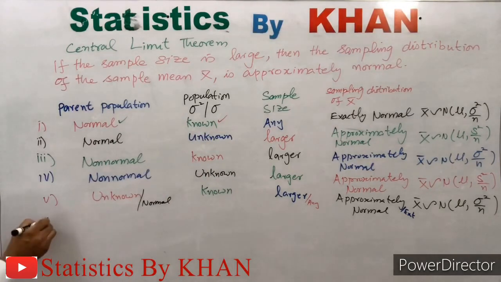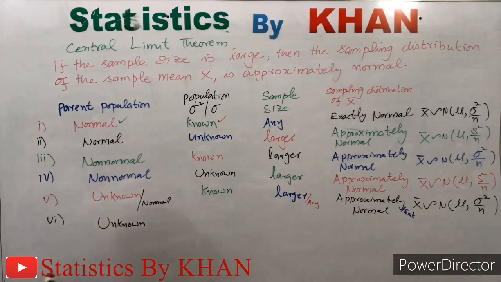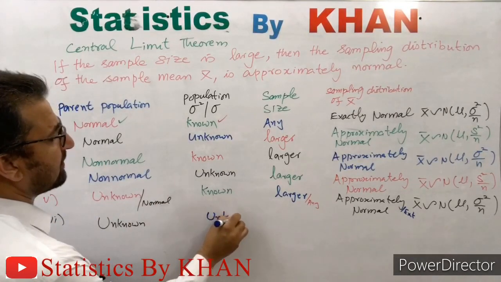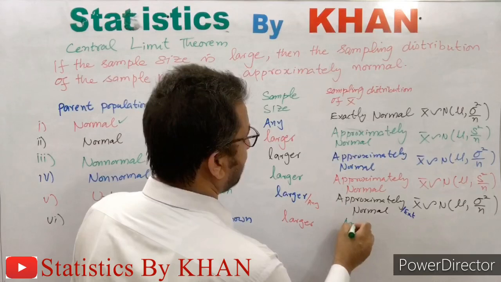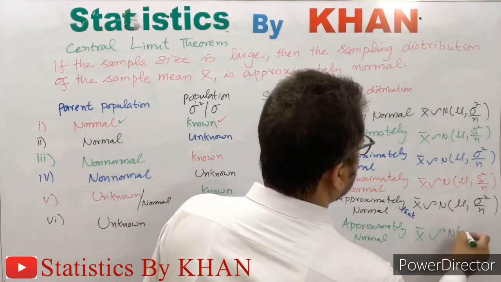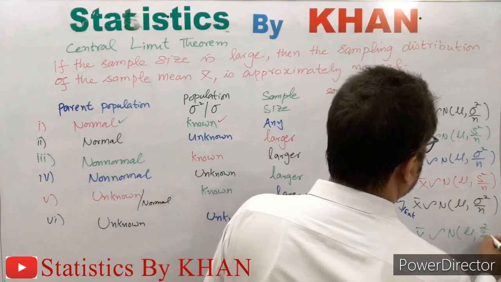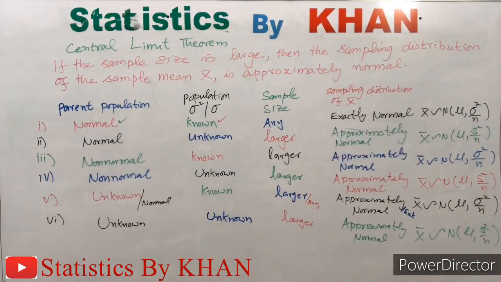Now the final case is that the population shape is unknown and the population standard deviation or variance is also unknown. So then for larger sample size over here, the sampling distribution of x bar will be approximately normal with mean equal to mu and variance equal to s square over n, because the population variance or standard deviation is unknown. So this is the last case, when the shape of the parent population is unknown, whether it is normal or non-normal, and the population variance or standard deviation is also unknown. In such a case, for larger sample size, the sampling distribution of the sample mean x bar will be approximately normal with mean equal to the population mean and variance equal to the sample variance divided by the sample size.